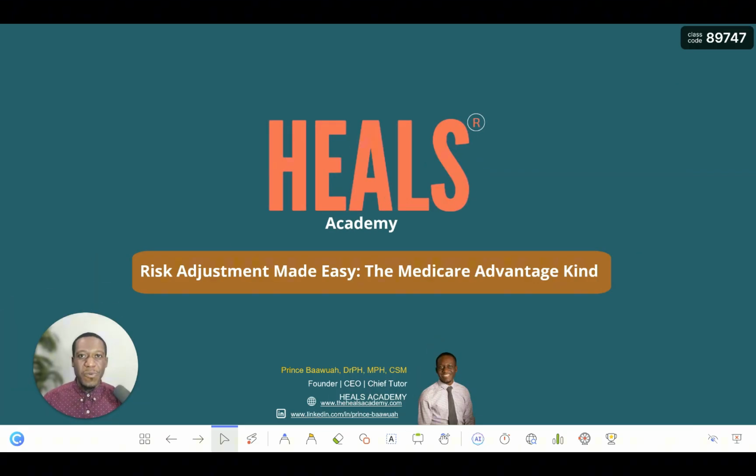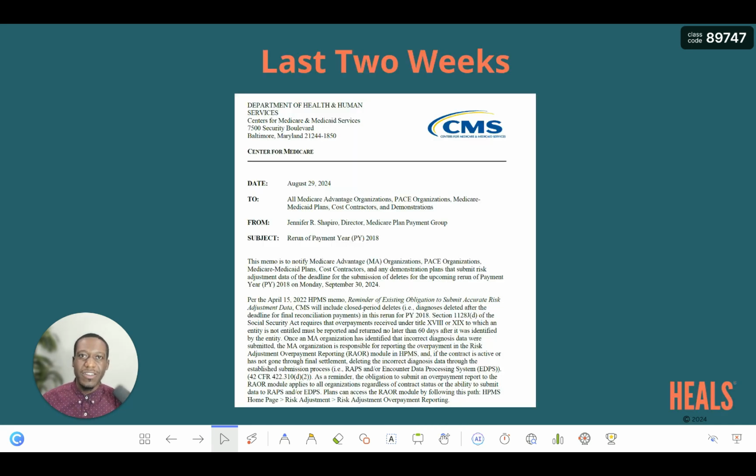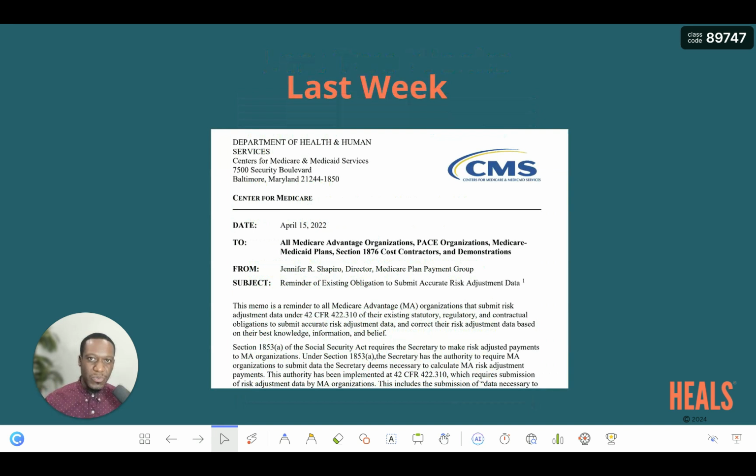Today, we'll be picking up from where we had left off from the last couple weeks. Last 2 weeks, we started on the August 29th, 2024 HPMS Memo, which was a reminder to health plans regarding the rerun of the payment year 2018 risk adjustment model run with a deadline of September 30th, 2024. Last week, we looked at the April 15th, 2022 HPMS memo, which was a reminder of the existing obligation for health plans to submit accurate risk adjustment data to CMS.